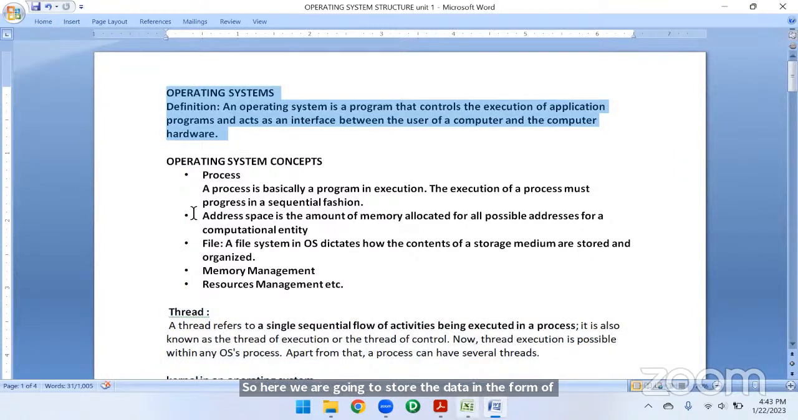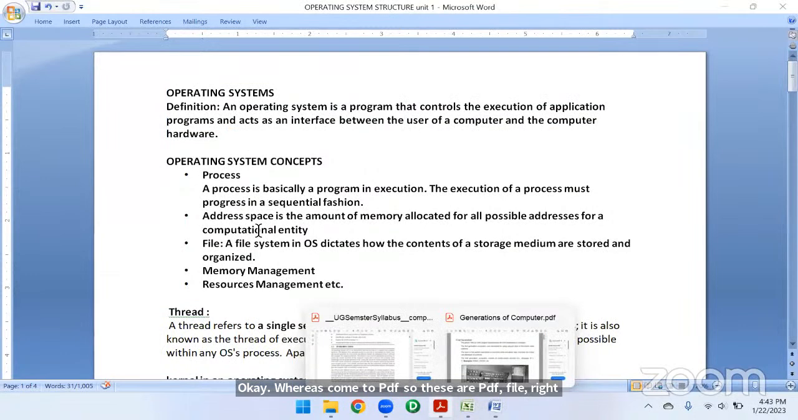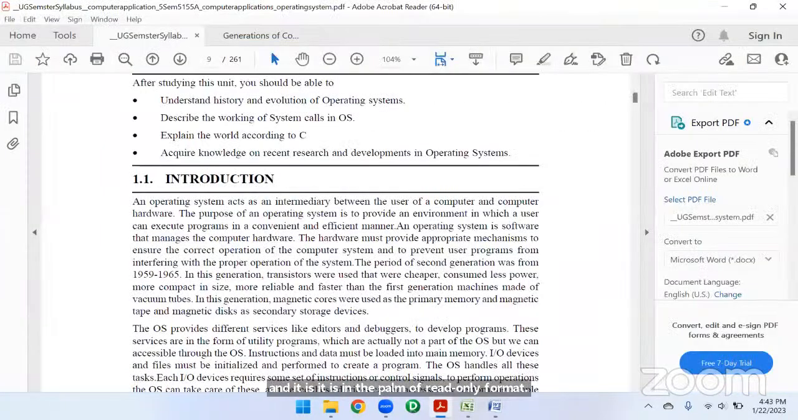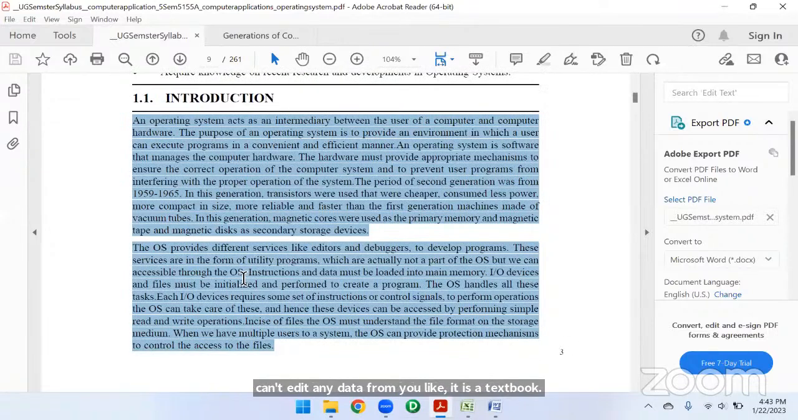Whereas coming to PDF, this is a PDF file, right? This PDF file is used to store data in a read-only format. We can't edit the data here. We can't write anything here. We can just read the data from here, but we can't edit any data. Like it is a textbook. In textbooks, we read the data, but we can't enter any data into the textbook.